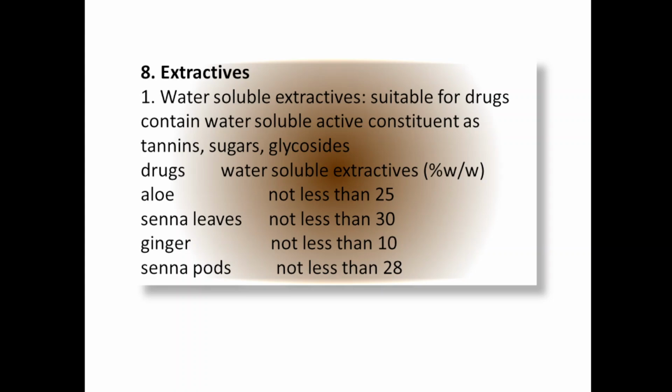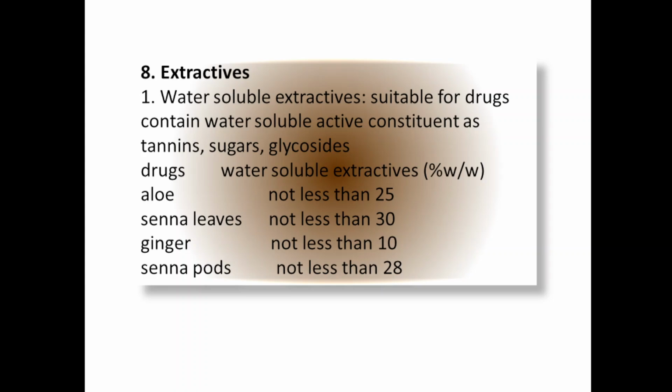There are water soluble extractive values, which are suitable for water soluble active constituents such as tannin, sugar, glycosides. All these are water soluble. So after preparing the extract, you have taken the extract weight and determined the extractive value. After that, to find how much water soluble extractive value is there, you again take, suppose 5 gram of drug, which is dissolved in a suitable solvent, that is water. Whatever constituents are present in the drug will get solubilized in the water, and the remaining constituents which are not soluble in water will remain as they are.